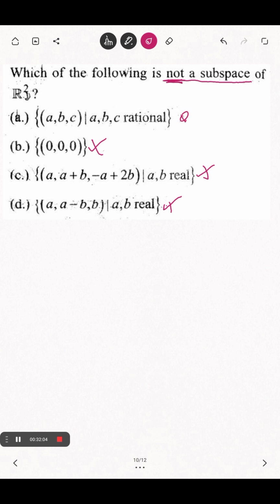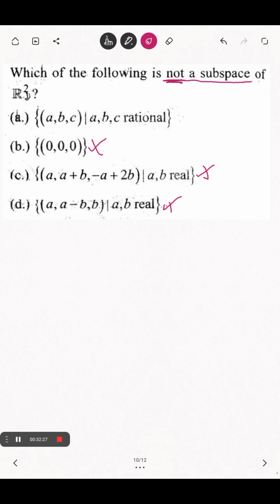This is, as I have told, Q3 is a vector space over Q. Q3 is not a vector space over R.